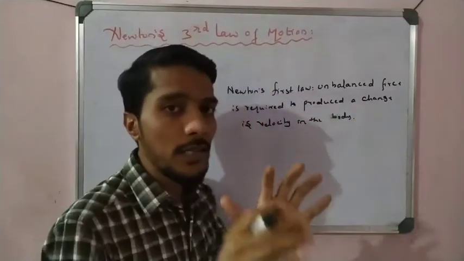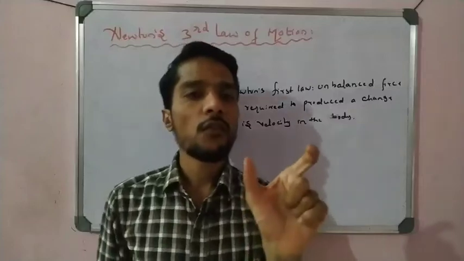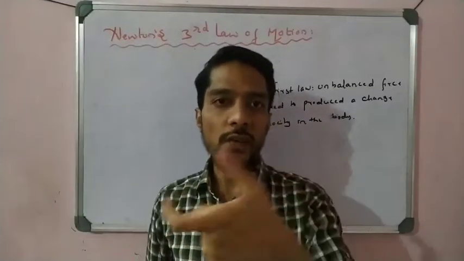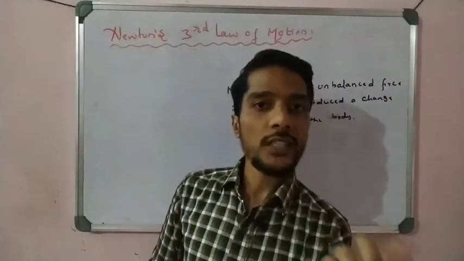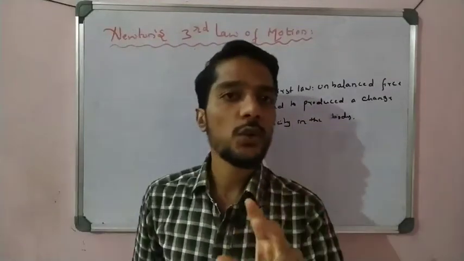That is the simple summarization. It means from rest to motion the velocity is changing, or from motion to rest the velocity changes. So force is required to change the velocity of an object, that is Newton's first law in short form.